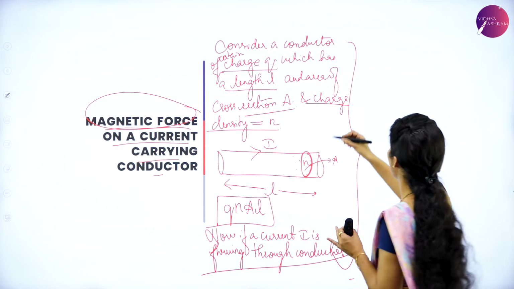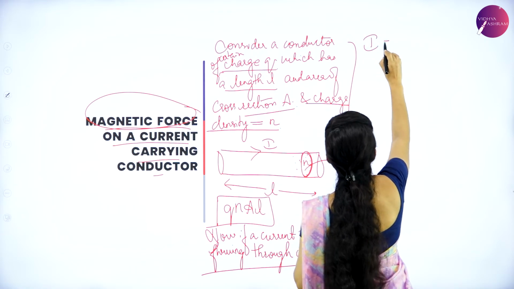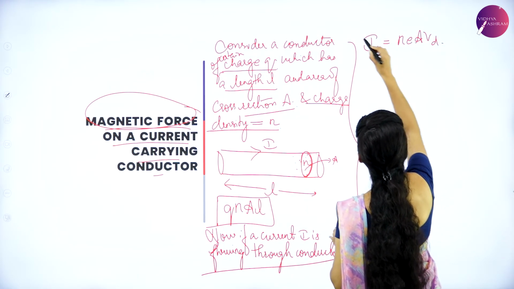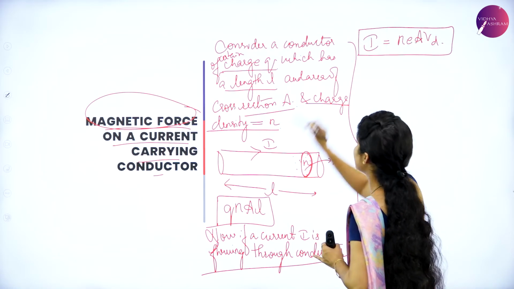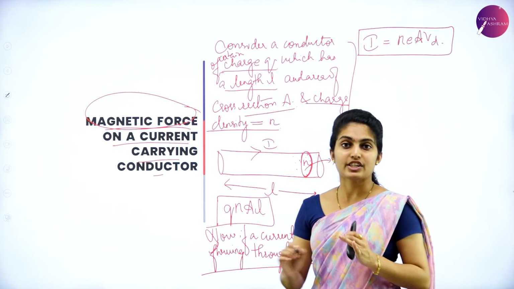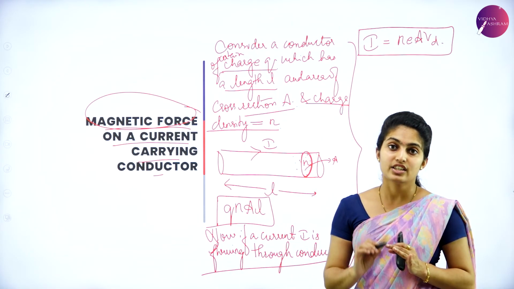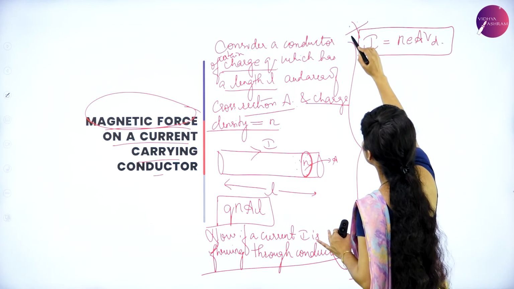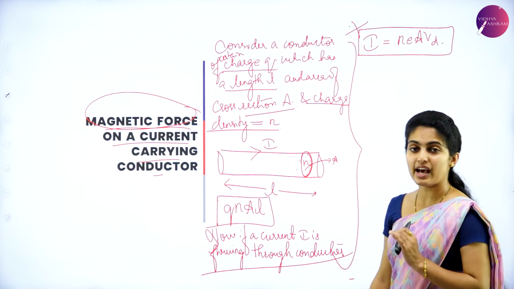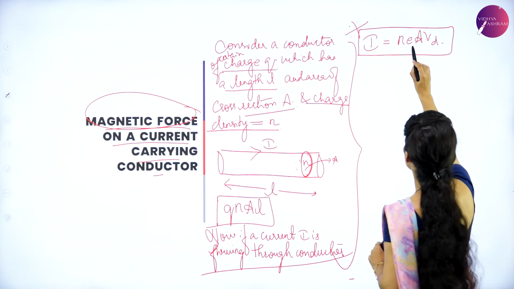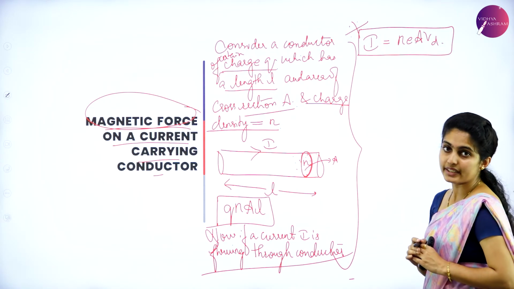So now I is equal to NeAVd. This equation we have studied in chapter 3, current electricity. The relation between the current and drift velocity is this term, and I had told you it is an important derivation as well as an important equation. So you have I is equal to NeAVd.